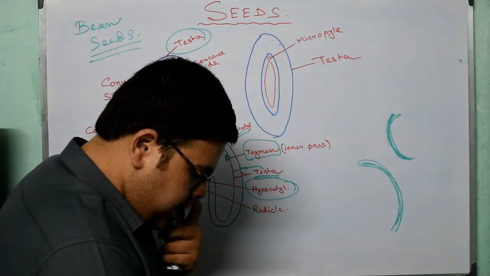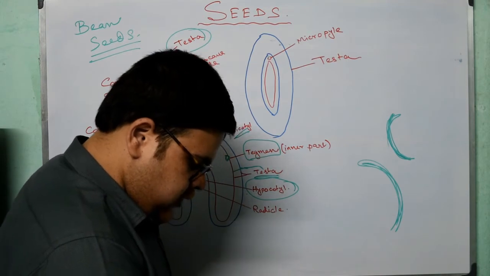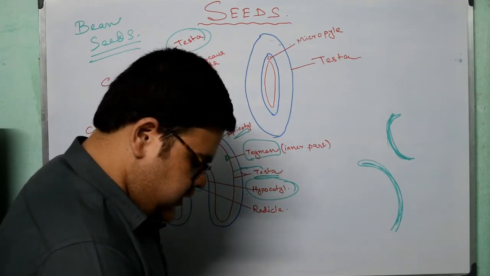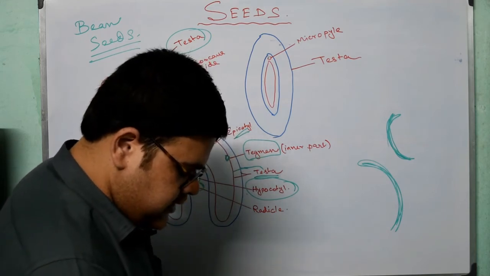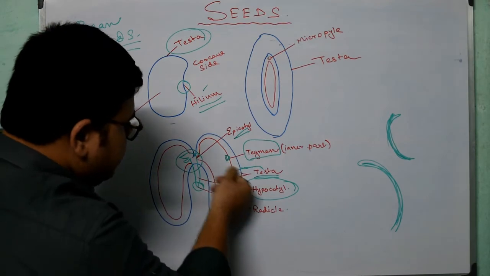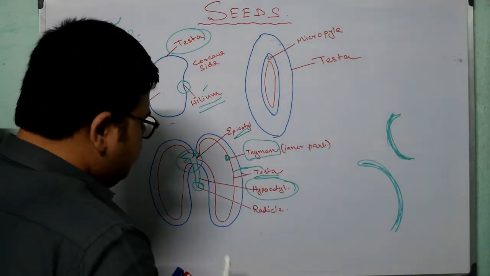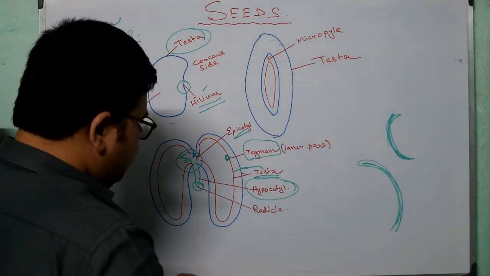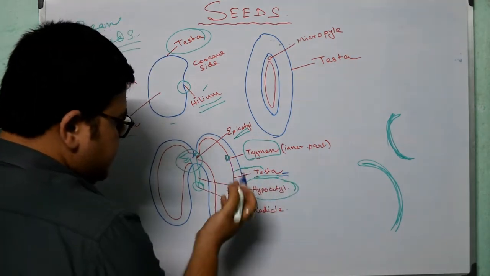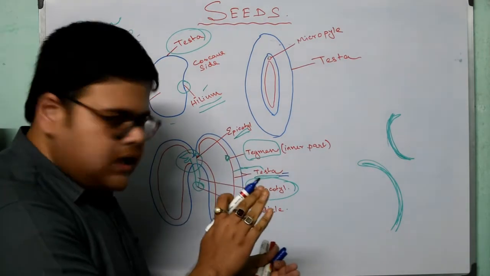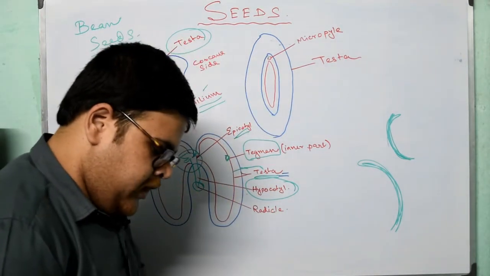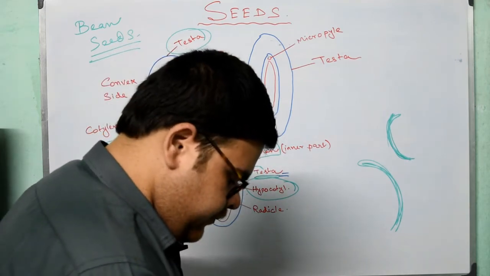It protects the delicate inner part of the seed from injury and from the attack of bacteria, fungi and insects. Tegmen is the thin layer lying next to the testa and is also protective in nature. So see, the outer part is known as testa, and the inner side of that testa is known as tegmen. It also provides support.